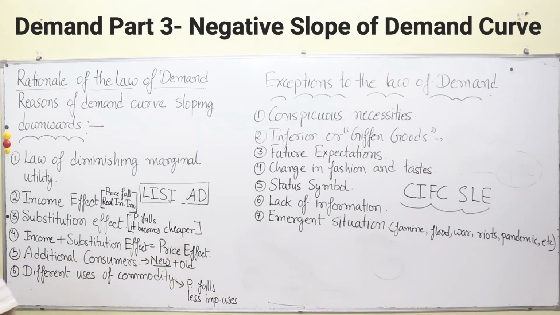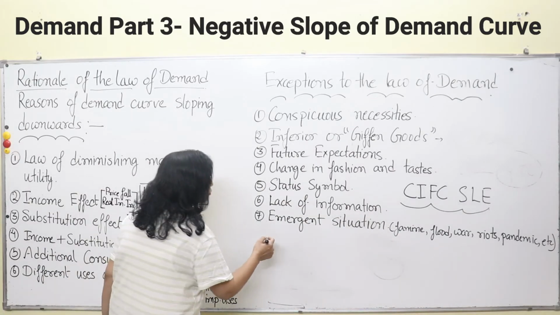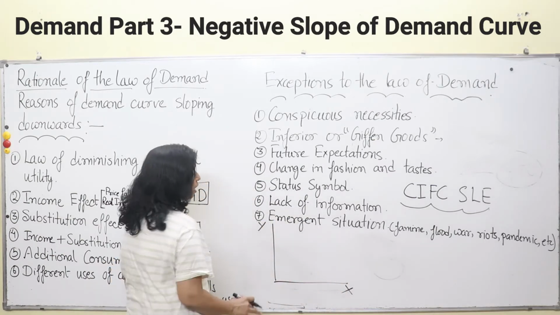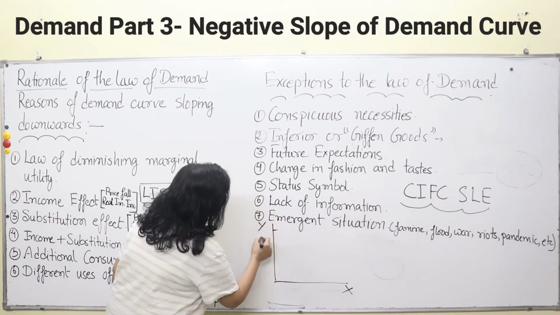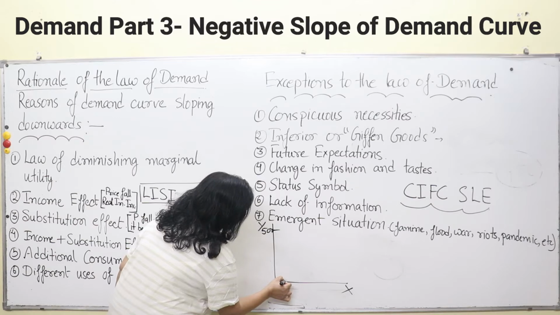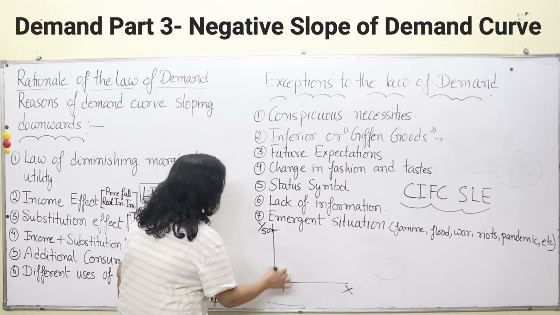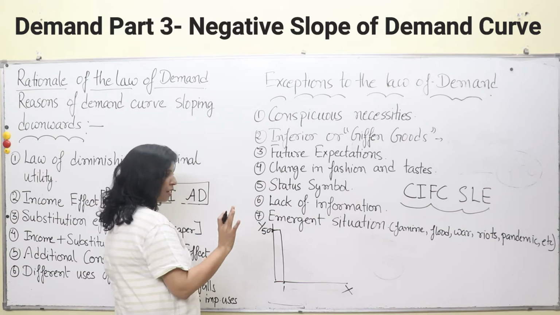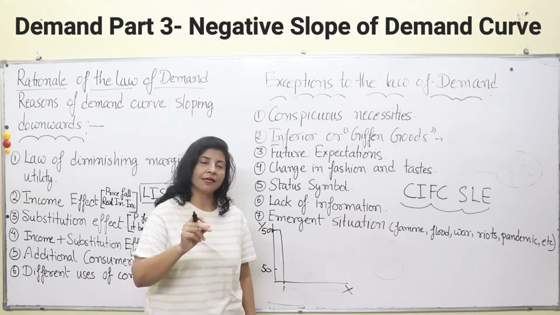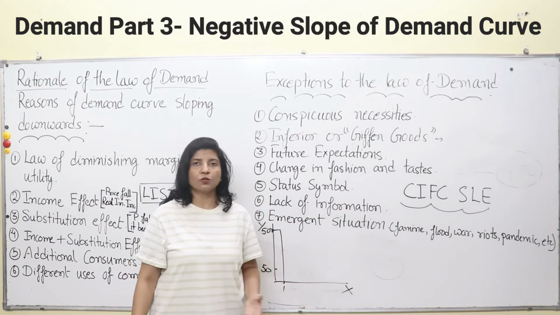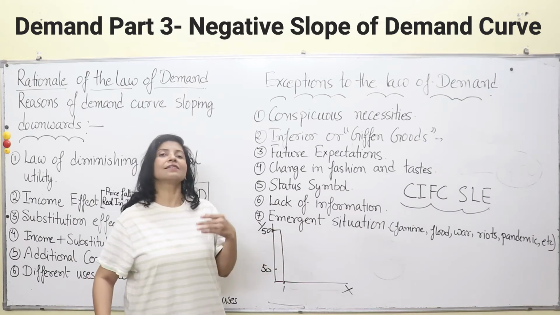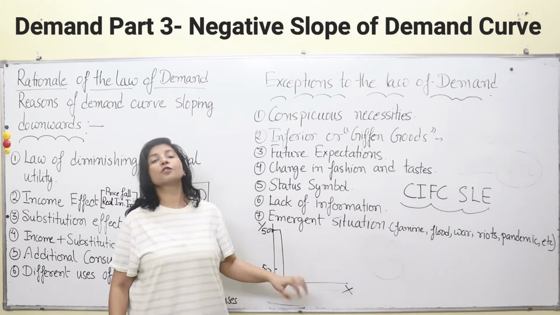I'll tell you this example with the help of a diagram. So draw a diagram. How do you do it? Vertical axis, horizontal axis, this is the x-axis, this is the y-axis. Here I thought the nariyal pani is 500 rupees per unit, so I was planning to purchase only one nariyal pani. This was my condition. But what happened? This nariyal pani costs me only 50 rupees. At that point, I will think that I am having 500 rupees, so what's wrong if I purchase 4 to 5 nariyal pani at 50 rupees each? I will instantly decide in my mind that I will purchase more nariyal pani.